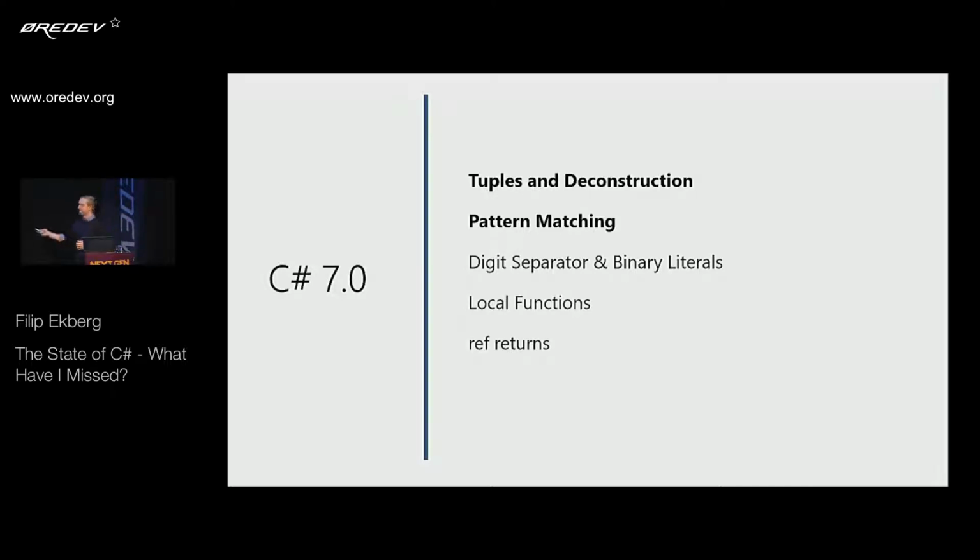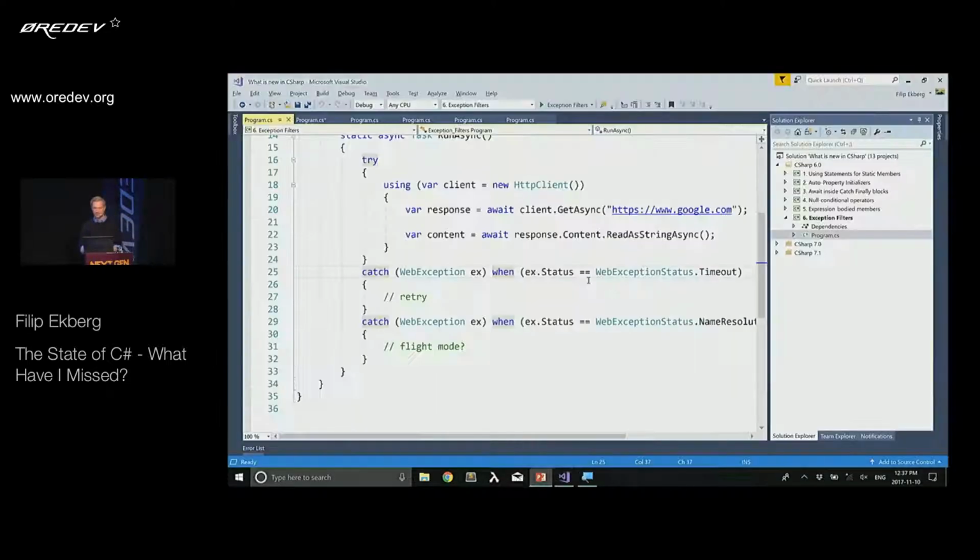Then they added ref returns, which means that I can say, well, I want to return a reference to this object. So you have been able before to pass in a reference to an object, but now we can return a reference to an object as well. And they've done some improvements to the out keyword as well. So let's have a look at that.